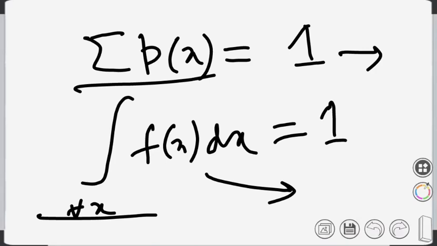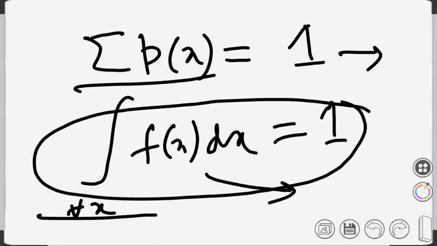Those students who are from a science background and have studied integration, I think all of you know how the integration definition comes. Those who don't know, who have an arts background, there is no problem, because we will not be using too much integration. Don't worry about that. The only thing we need to know is that the sum of all the probabilities is equal to 1, whether it's a discrete variable or a continuous variable.